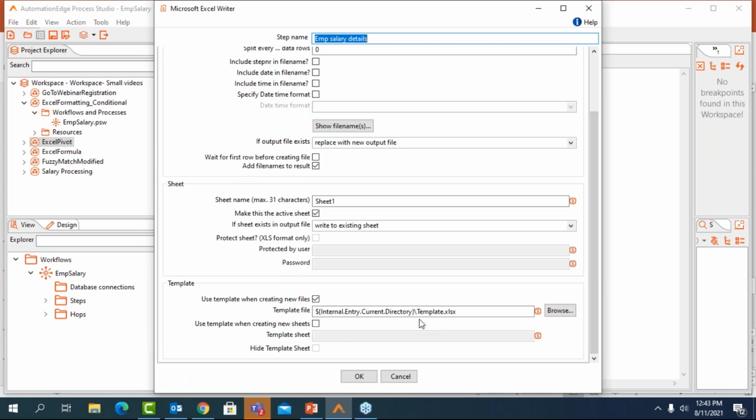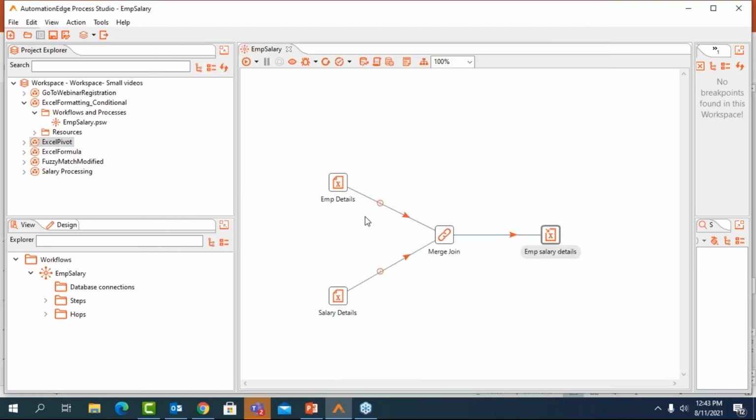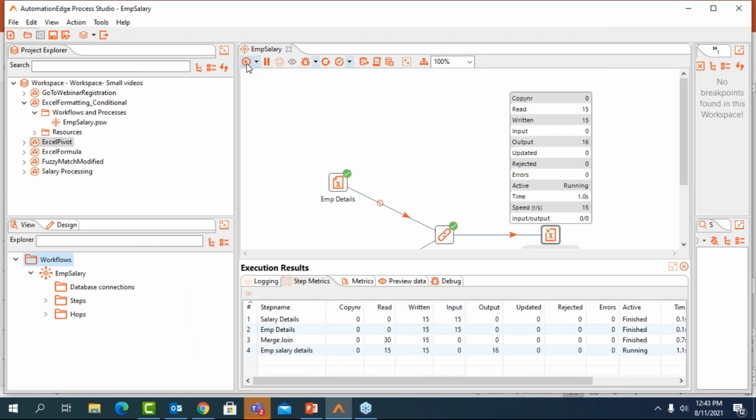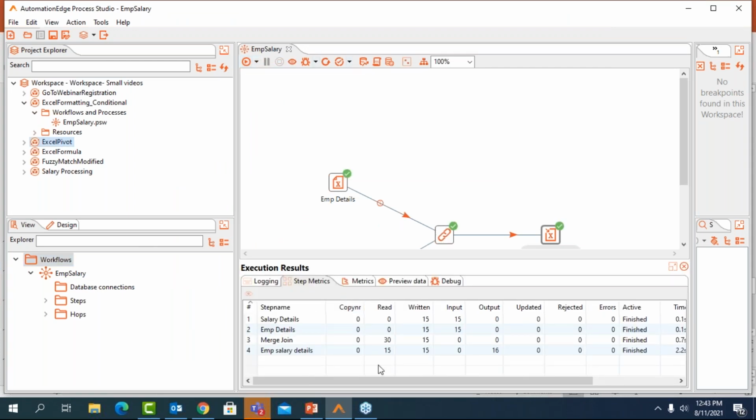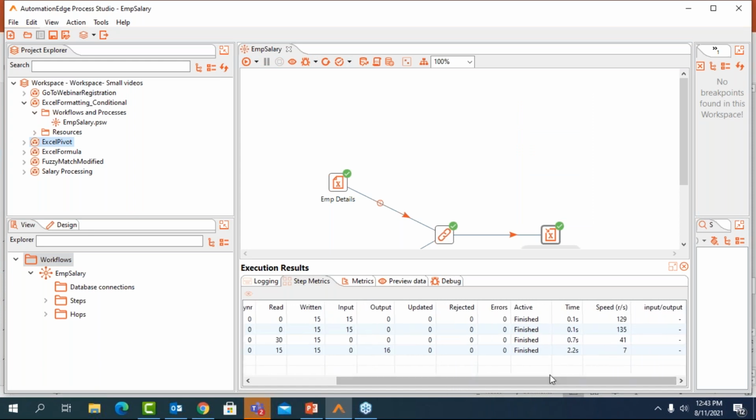I will also go ahead and show you the template file and the rules that I have on that file. Before that, I will execute this workflow. I just have to click on the run button here and the workflow execution starts. You can see how we process records in batches, owing to which we have this very high speed of processing this data. And this activity is just completed in 2.2 seconds.